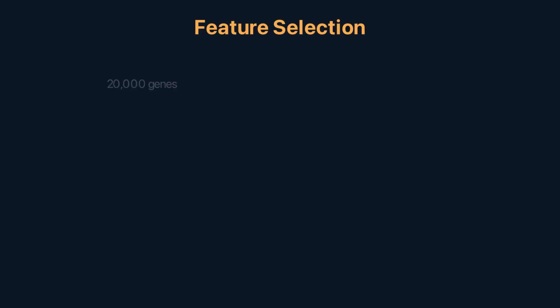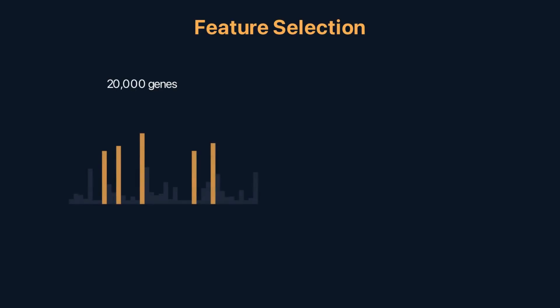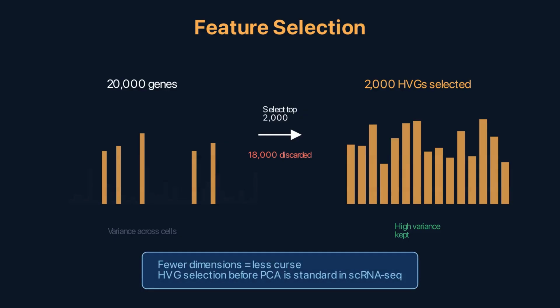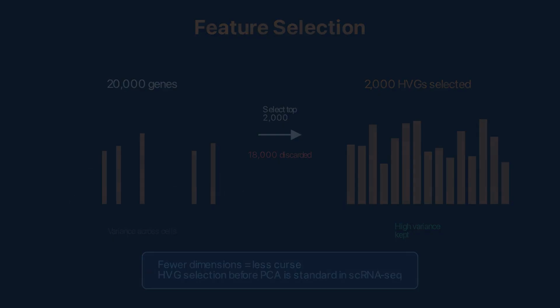Instead of projecting all dimensions down, select the informative ones. Highly variable genes in single-cell analysis. Keep the 2,000 genes with the most variance across cells. Discard the 18,000 that barely change. Fewer dimensions means less curse. The Census Bureau pipeline selects HVGs, then PCA. This is feature selection, a direct attack on the curse.